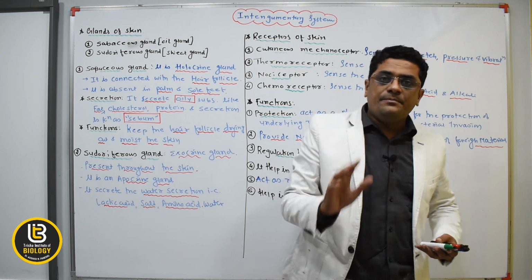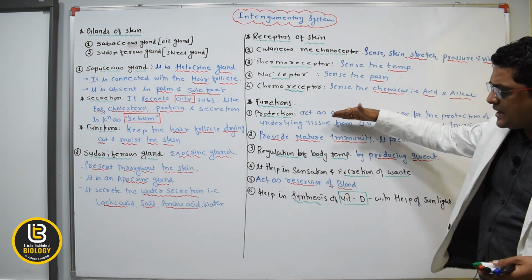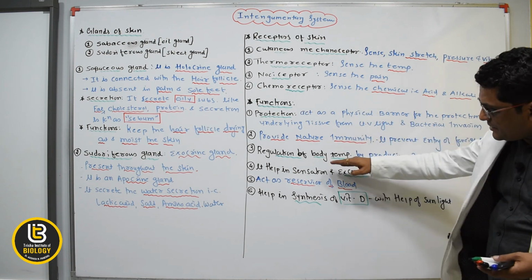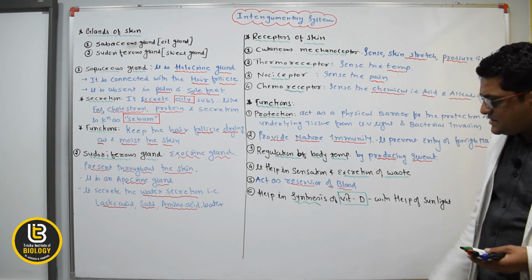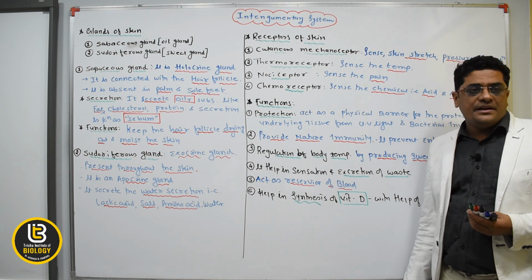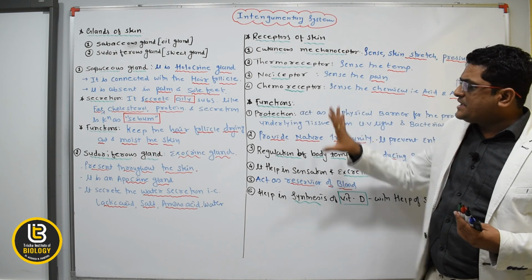So these are the functions of the skin: protection, regulate the body temperature, provide the innate immunity, then help in the sensation, excretion of the waste, act as a reservoir of the blood and help in the synthesis of vitamin D. So this is all about the gland of skin, receptor of the skin and the function of the skin.